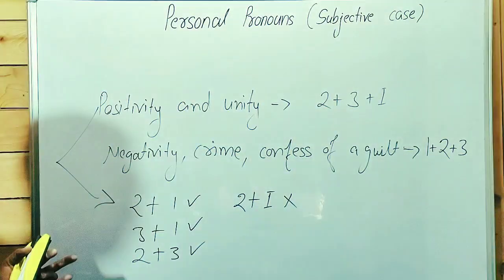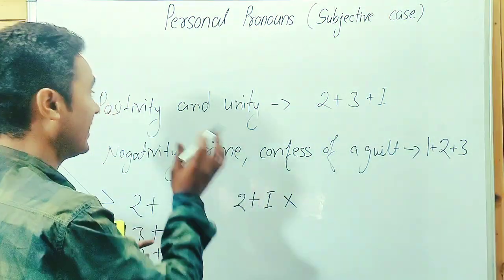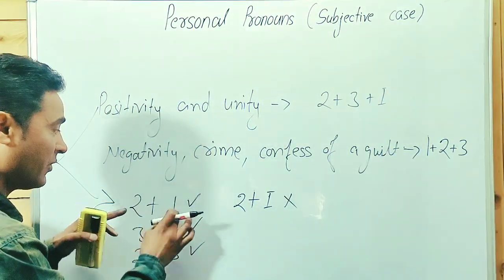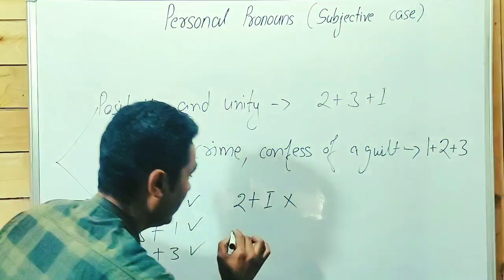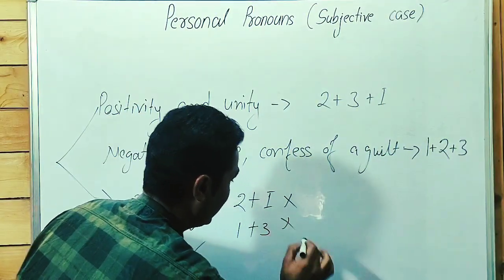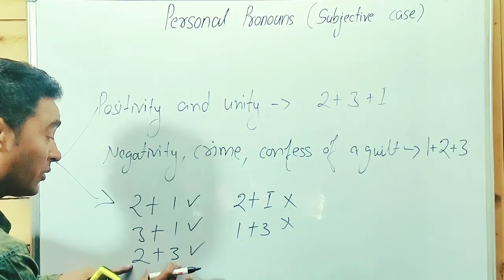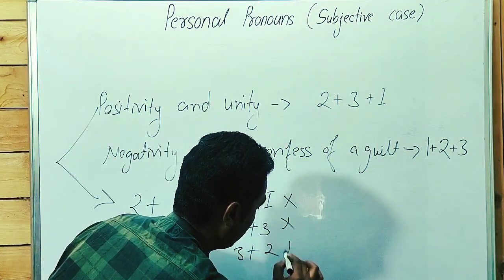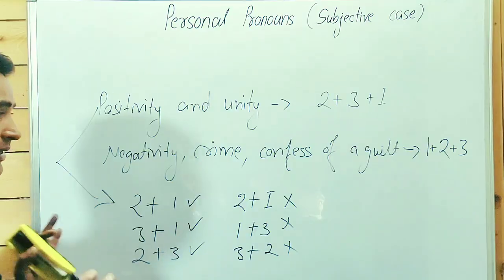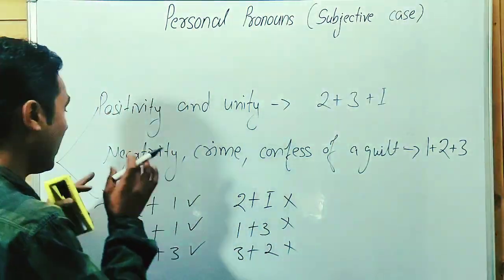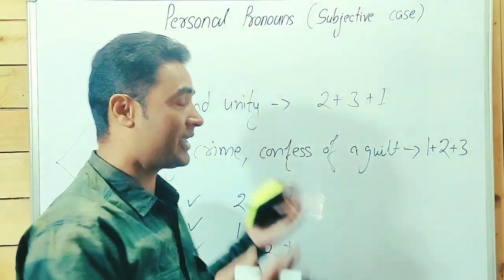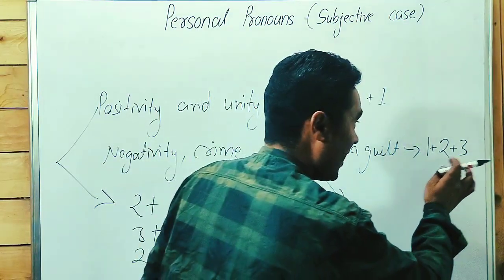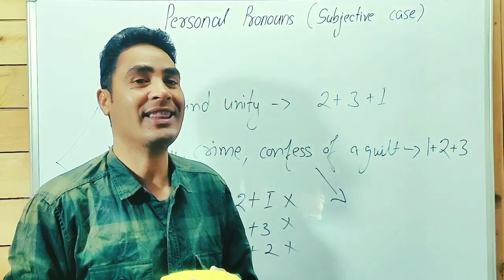When the sense of the sentence shows unity and positivity, we don't write that; we have to write second person and first person. Similarly, here we don't write first person plus third person. It's incorrect. Second person, third person is correct. We don't write third person after second person. It will be incorrect. I hope you understood. When we talk about negativity, crime, confession of a guilt, etc., in this case we use 1, 2, 3: first person, second person, and third person.